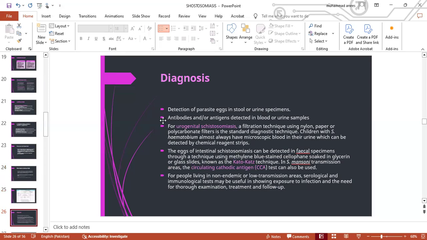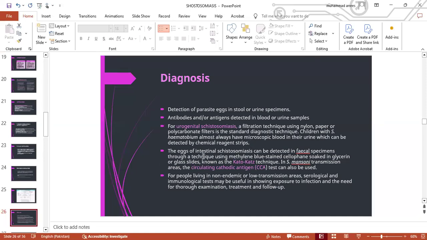Number two is antibodies or antigens are detected in blood or urine samples. For urogenital schistosomiasis, a filtration technique using nylon, paper, or polycarbonate filters is the standard diagnostic technique. Children with Schistosoma haematobium almost always have microscopic blood in their urine, which can be detected by chemical reagent strips.